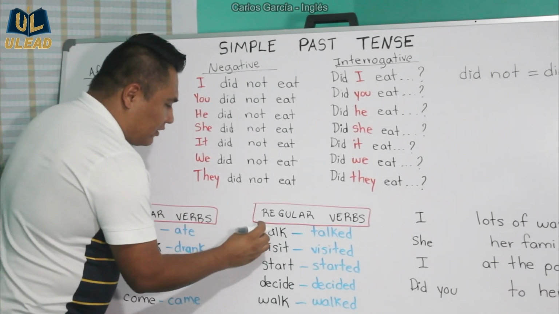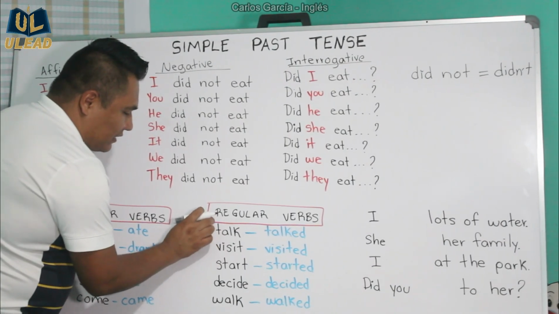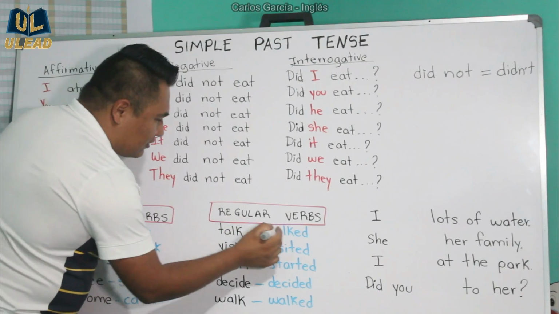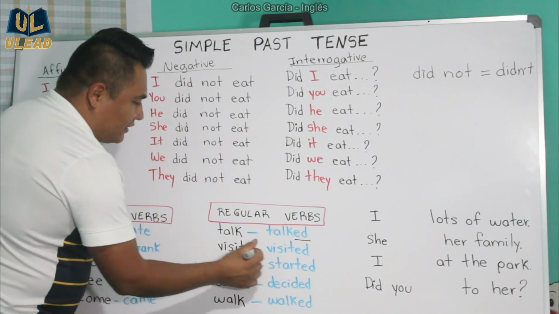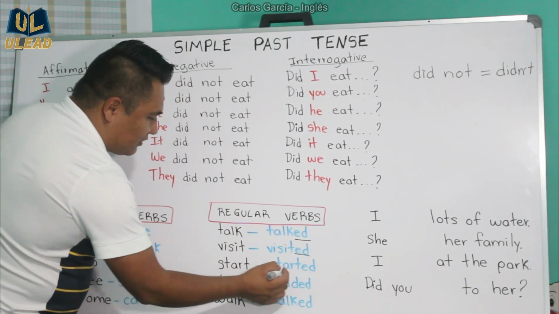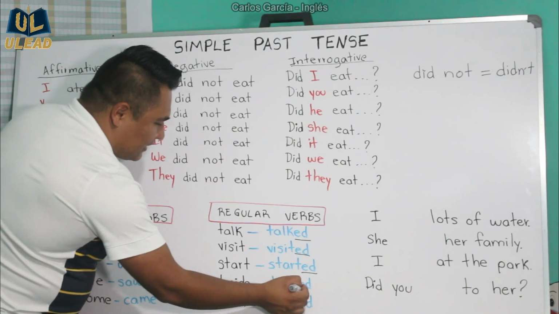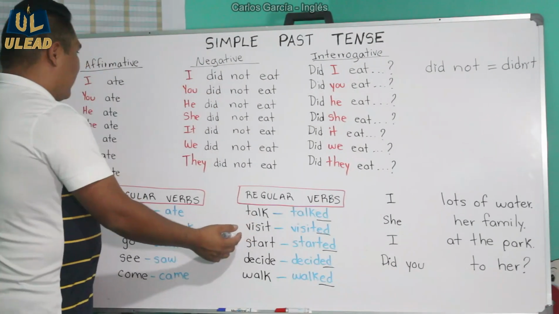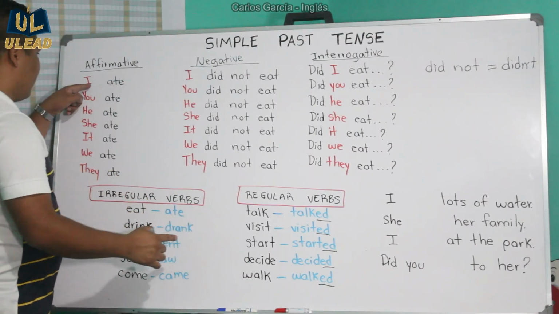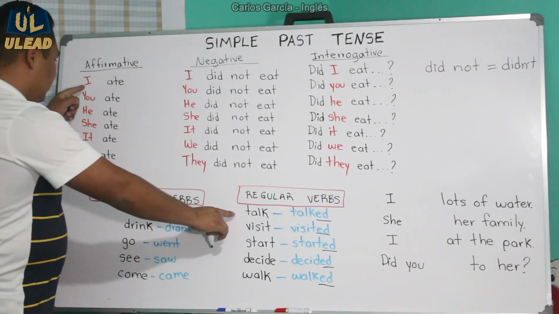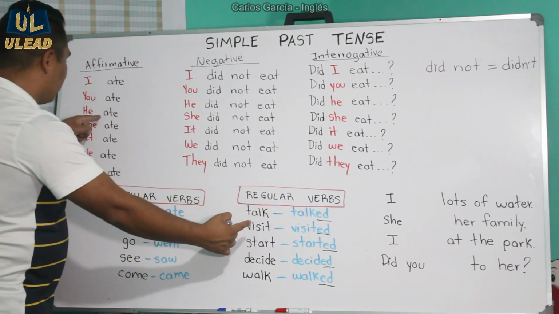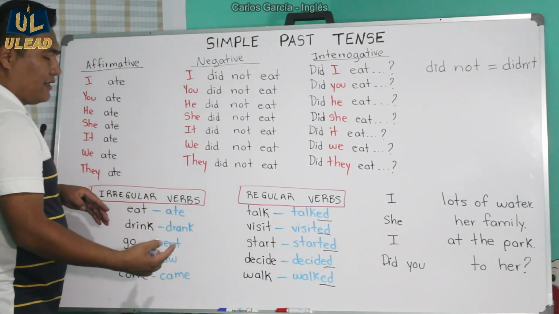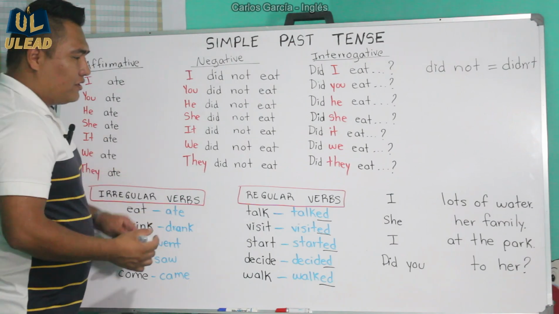And for regular verbs, we have, for example, these 5 here. Talk, talked. Visit, visited. Start, started. Decide, decided. Walk, walked. Okay? So I could have used one of these here. For example, I talked, you visited, he started, she decided, it walked, and so on and so forth.